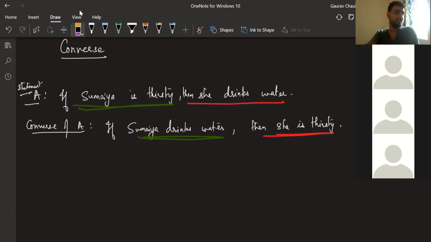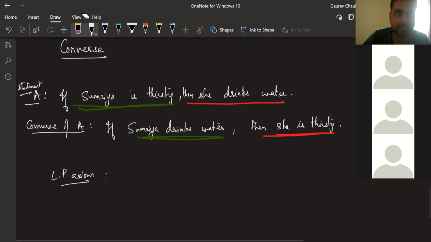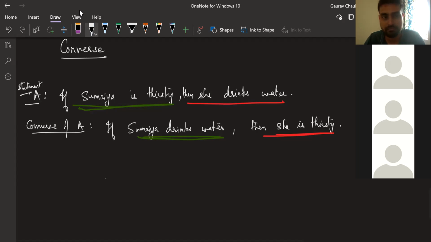For that, I'm going to start with a very simple statement. Let me take the linear pair axiom only. Let me use the proper statement for it. The statement which we know so far, that is the linear pair axiom, that is one statement. Let's call it statement 1.